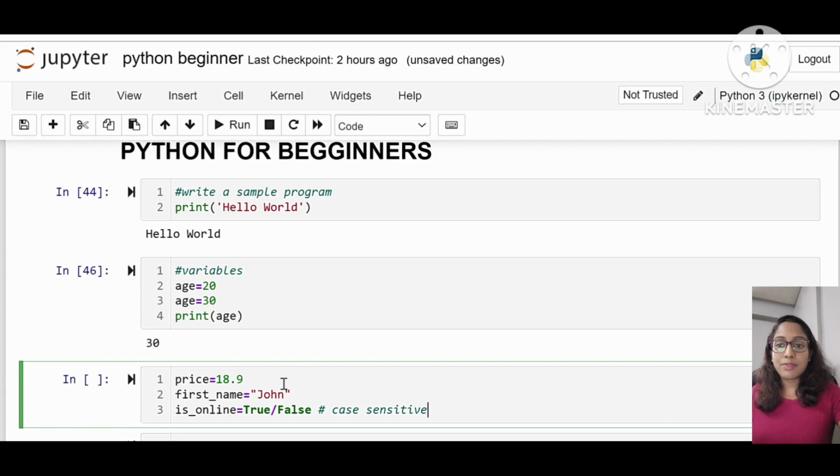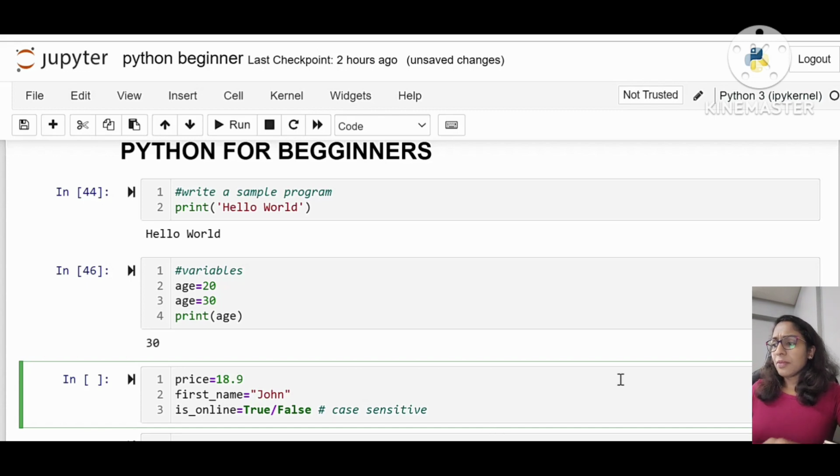So these are the different types of variables available in Python. It can be either an integer value or a floating point value or a Boolean value or a string value. So this is all about it: a variable is just a temporary storage where we store certain values in a memory location. And how do we fetch that memory location? By using the variable name. So that's all about variables in Python.